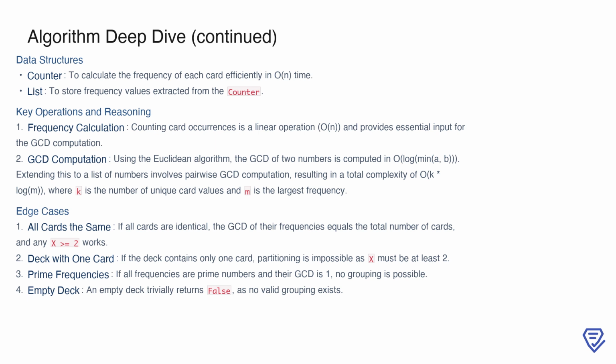Additionally, we need to consider edge cases. For example, if all cards are identical, the GCD equals the total number of cards, making partitioning straightforward. On the other hand, a deck with just one card or prime frequencies that share no common divisor greater than 1 would make valid grouping impossible. Even an empty deck returns false since no groups can be formed. These cases highlight the robustness of the algorithm in handling various scenarios.